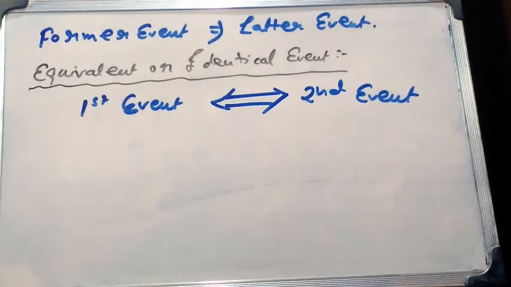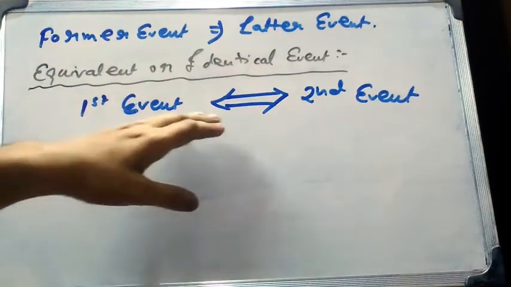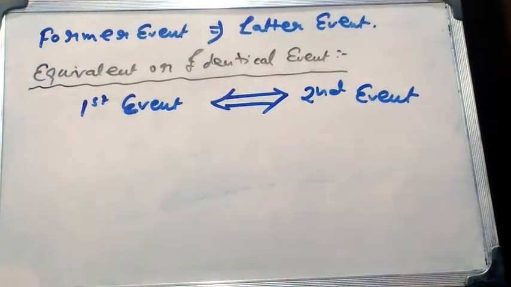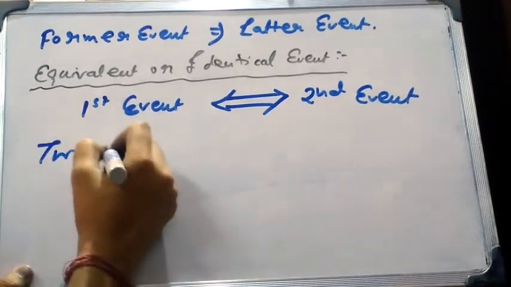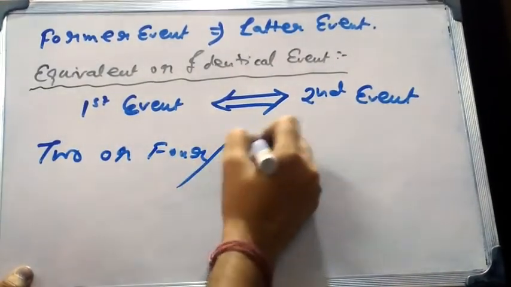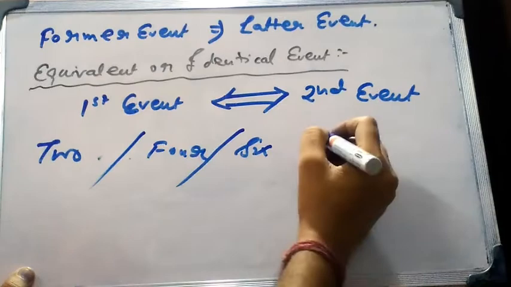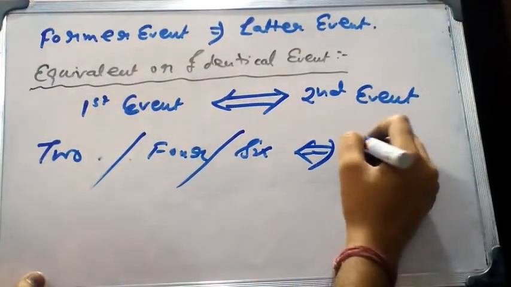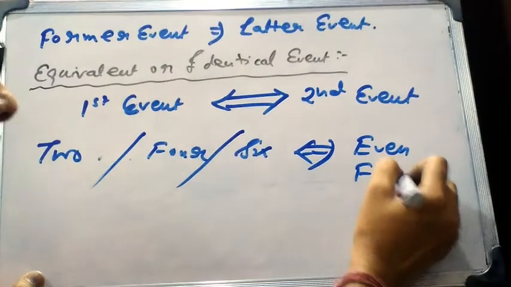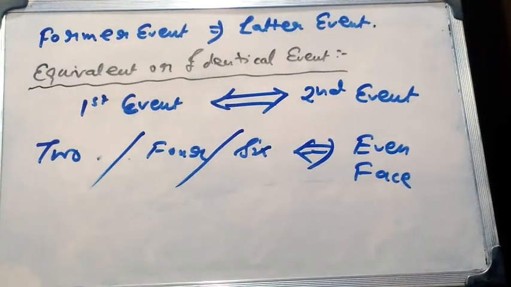Now, what are equivalent or identical events? Two events are said to be equivalent or identical if each one of them implies and is implied by the other. This is the sign for implies and is implied by. Thus, the events '2 or 4 or 6' and 'even face' are equivalent or identical events.